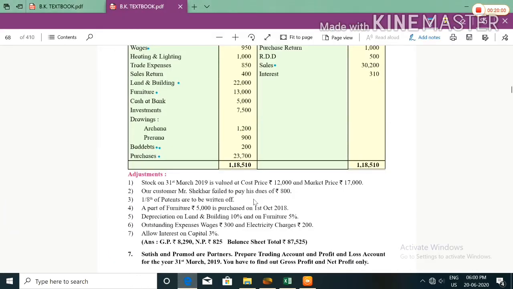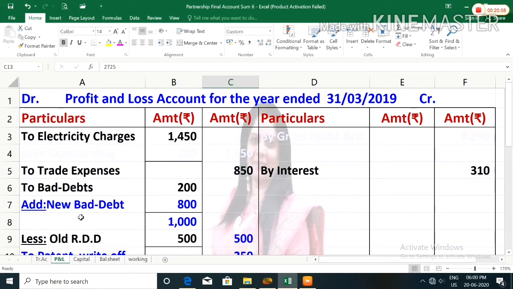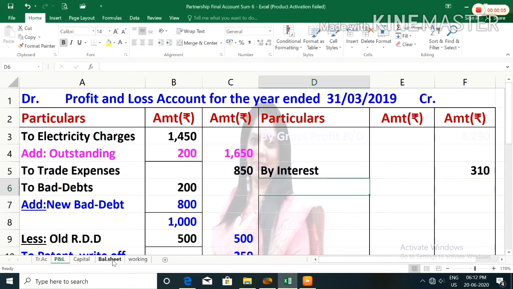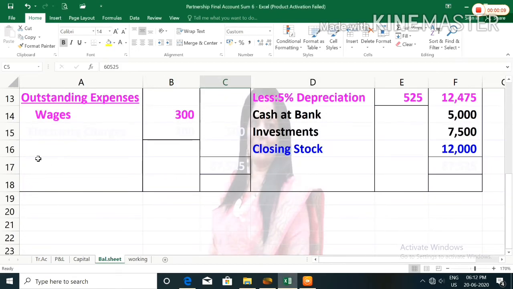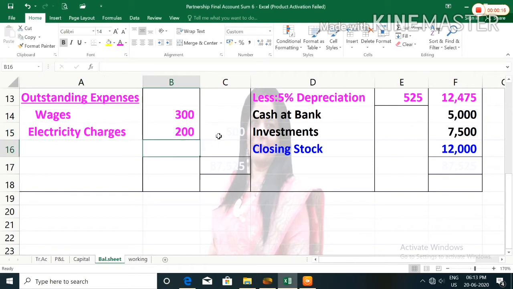Same adjustment, and electricity charges 200. This electricity charges we have recorded in the profit and loss account. So in the profit and loss account debit side, in electricity charges you have to add outstanding 200, and the total amount will be recorded in the outer column, that is 1,650. The second effect of outstanding electricity charges will be given in the balance sheet liability side. So in the balance sheet liability side, outstanding expenses wages 300. After that you have to record electricity charges 200. The total amount will be recorded in the outer column, that is 500.